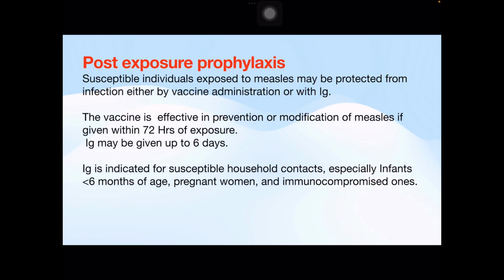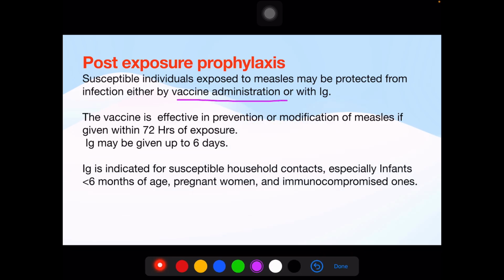Post-exposure prophylaxis. Susceptible individuals exposed to measles may be protected from infection either by vaccine administration or immunoglobulin administration. The vaccine is effective in preventing or modifying measles if given within 72 hours of exposure. Either it prevents or modifies the disease, that means a milder form of the disease can occur.